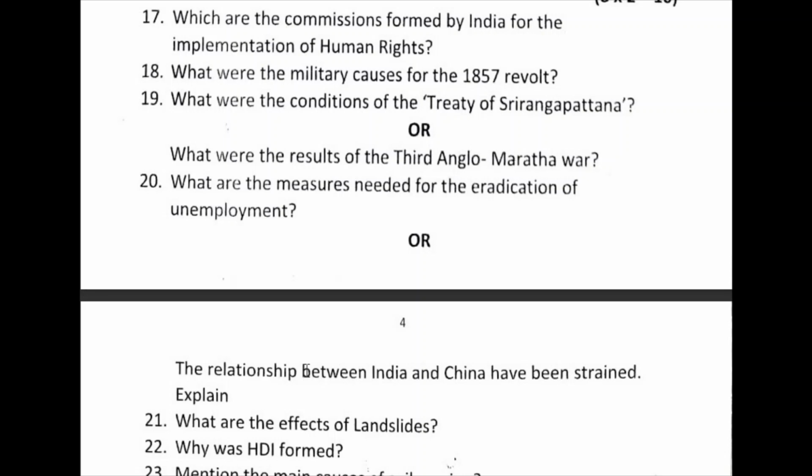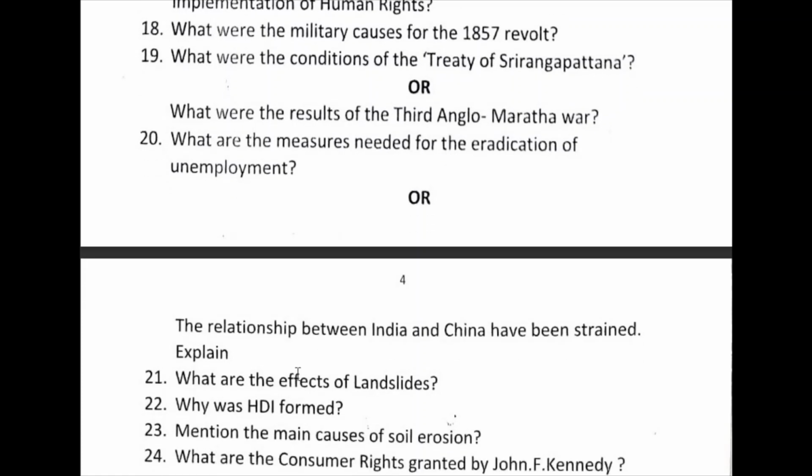China's claim on Arunachal Pradesh is one of the main bones of contention between the countries. India has established a good trade relationship with China after 1980. Yes, with the establishment of BRICS, etc., they tried to improve, but still it is not improved. So this is about the relationship between India and China.